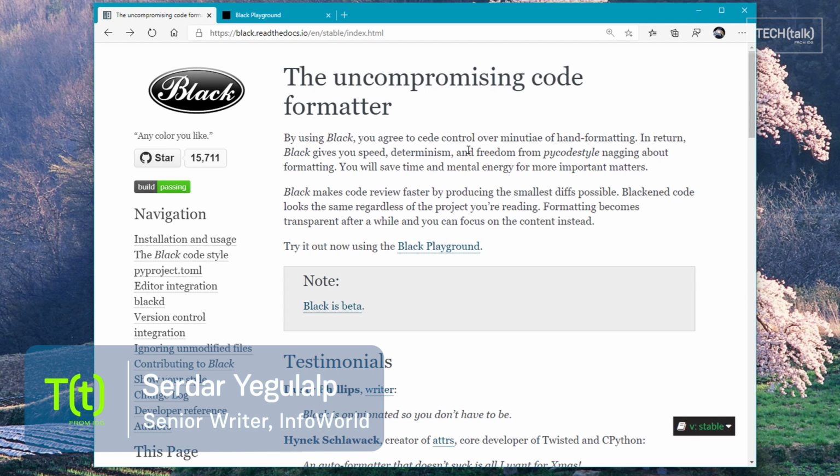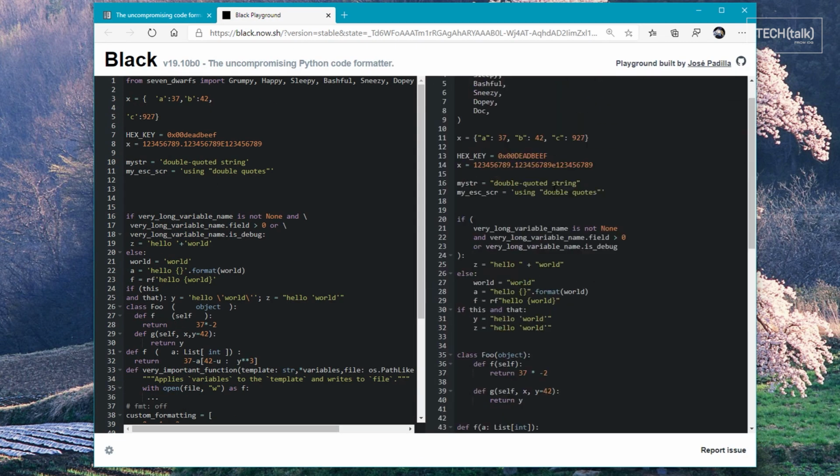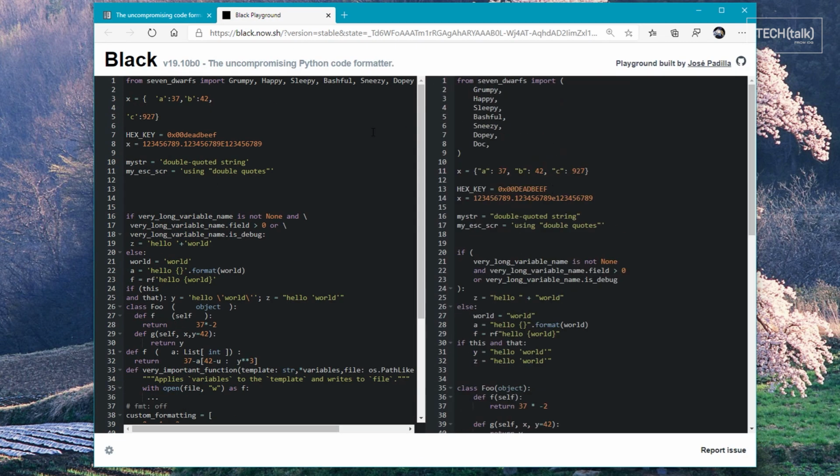Today I'm going to demonstrate the BLACK code formatting tool for Python. It's technically still a beta, but it's been adopted widely enough at this point that you can use it safely in production. Most code formatting tools reformat code according to internal settings, which are usually at some sane default out of the box. BLACK is unusual in that it has no settings. It formats Python code as close to the same way as possible each time.